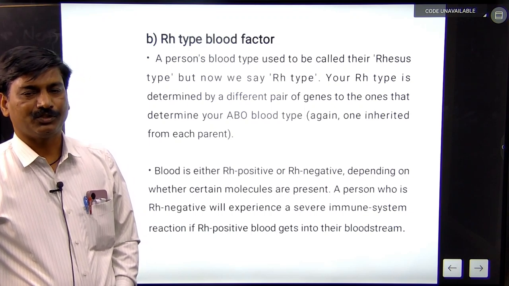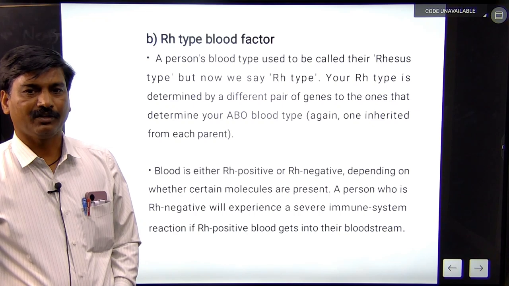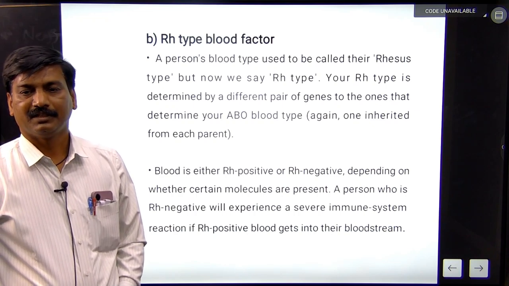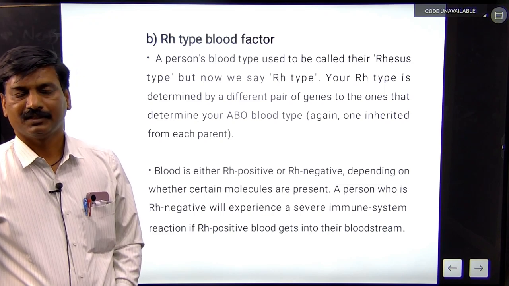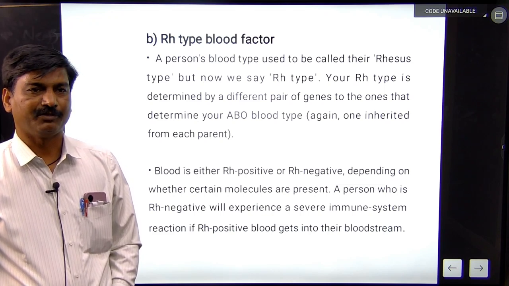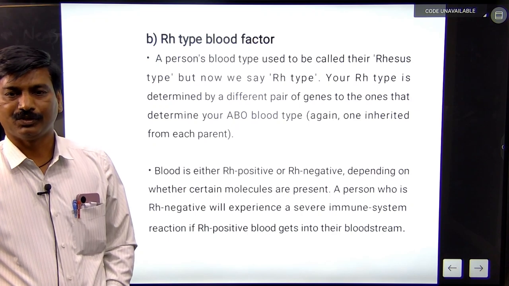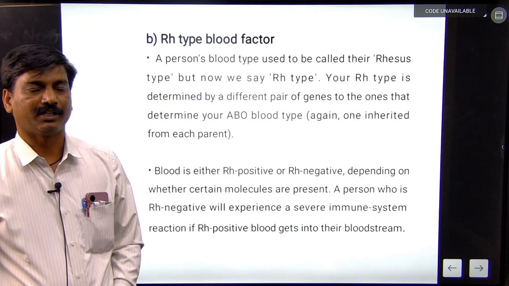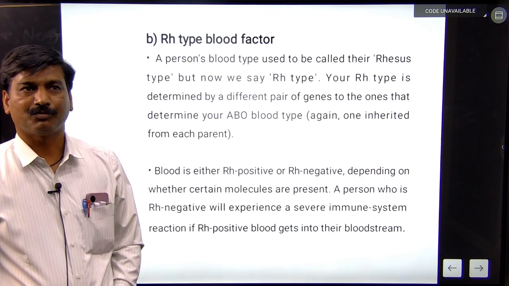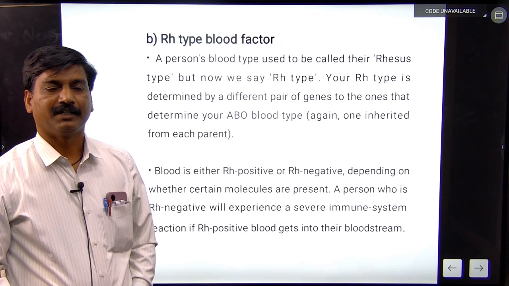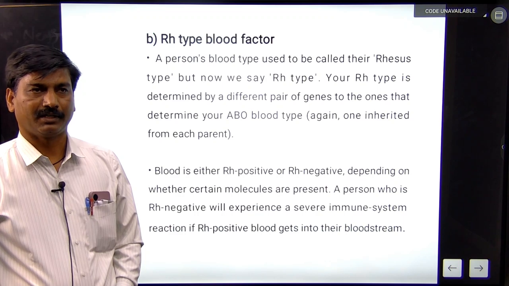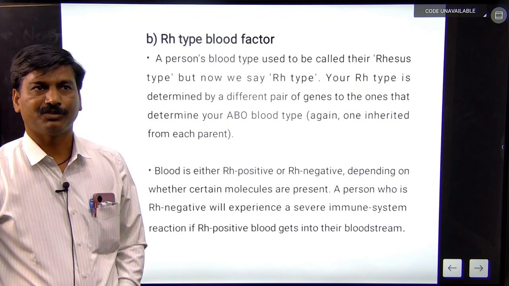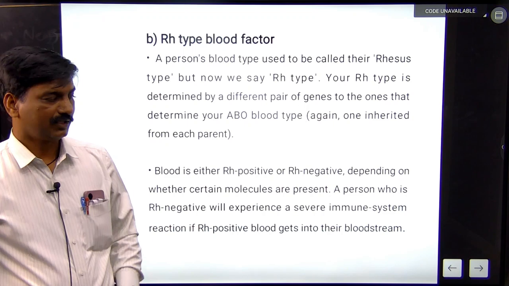RH positive or negative depends on whether certain molecules are present. A person who is RH negative will experience a severe immune system reaction if RH positive blood gets into their bloodstream. These are the major factors that determine the blood group, such as AB positive, O positive, B positive as well as AB positive.